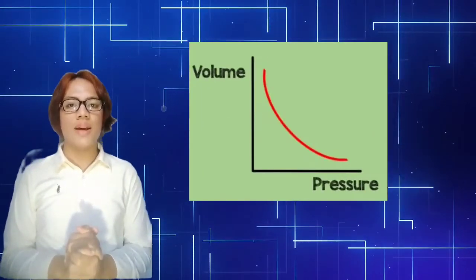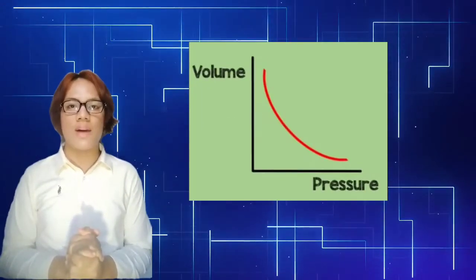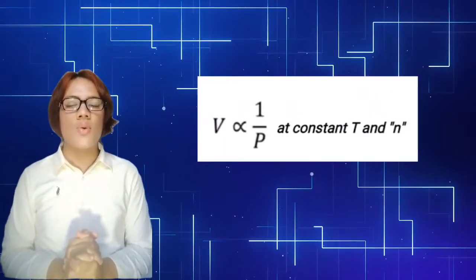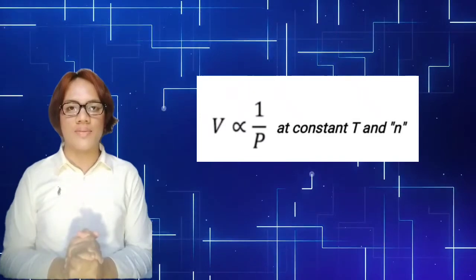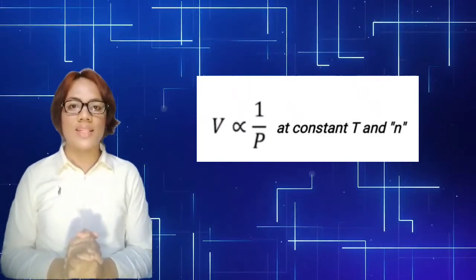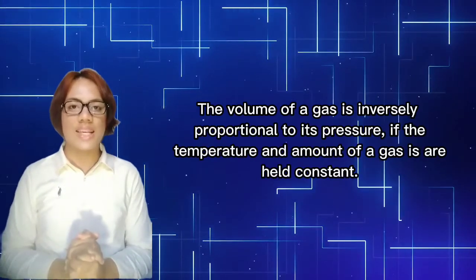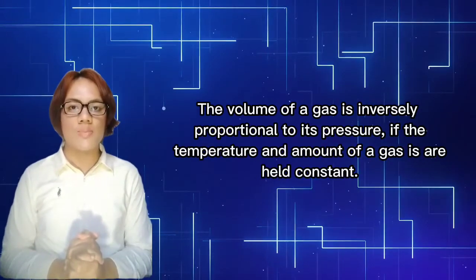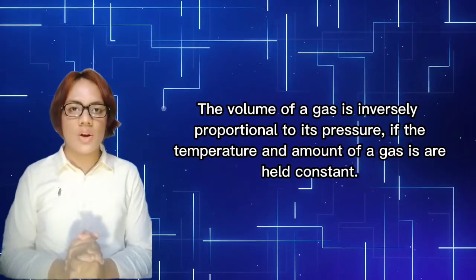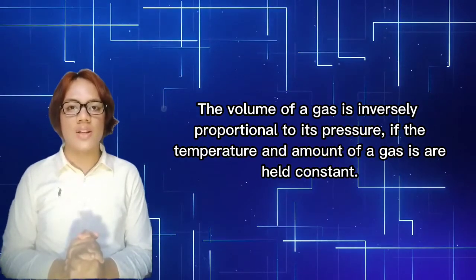Having all the data, he then found out that the volume and pressure follow this graph as shown. When we write it in mathematical terms, we have this kind of formula. But how will you read the cited equation? It is read as the volume of a gas is inversely proportional to its pressure if the temperature and amount of a gas are held constant.